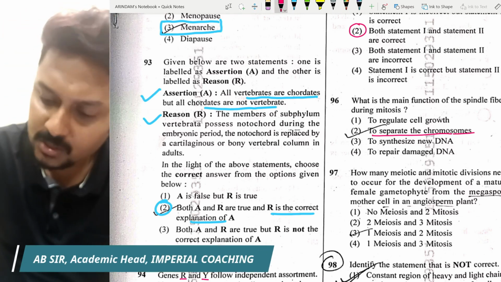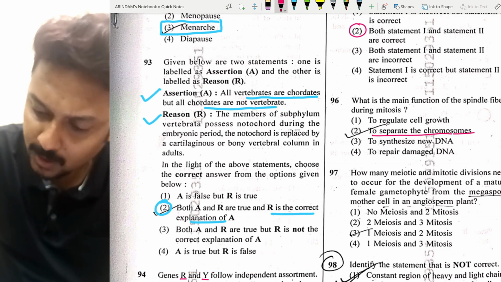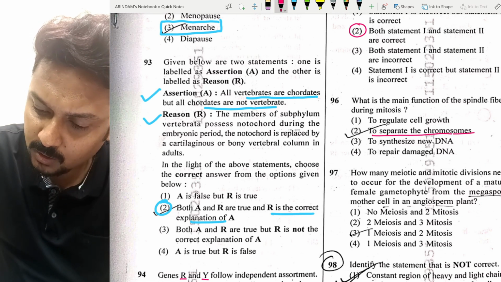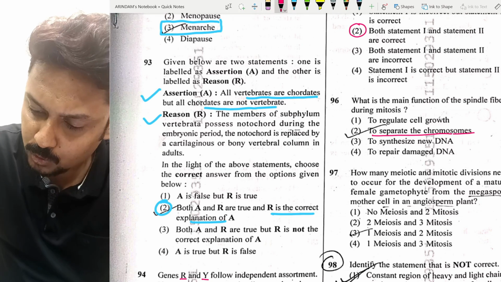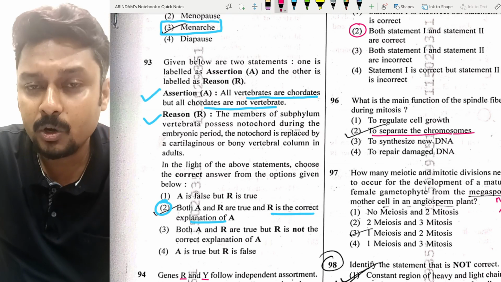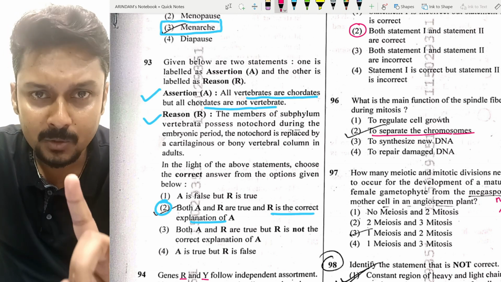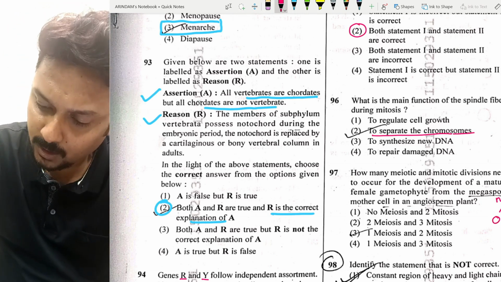So what happens, if we recall our memory: the megaspore mother cell, with 2n number of chromosomes, undergoes the first meiotic division to produce n and n. Then it undergoes the second meiotic division. So this is meiosis 1 and this is meiosis 2. Remember, meiosis 1 and meiosis 2 together are called a normal meiosis, that means one time meiosis.